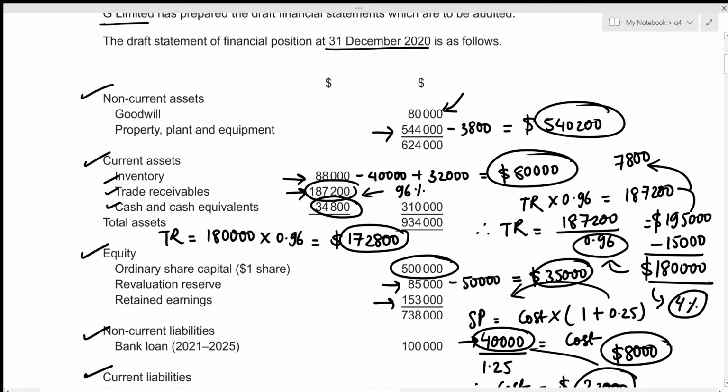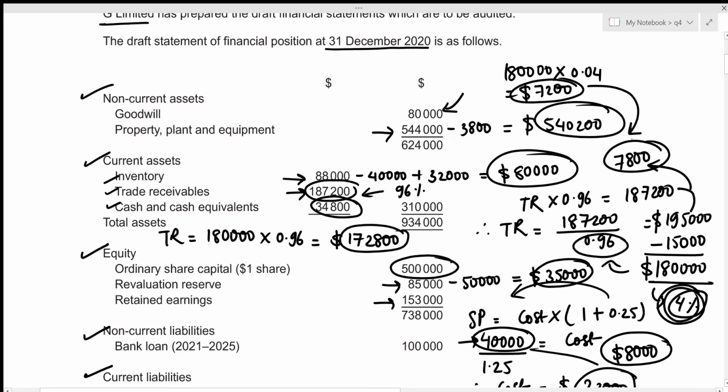And currently 4% of 180,000 is to be the provision for doubtful debts, right? So let's figure it out. That's going to be 180,000 times 4%, which we can write down as 0.04, which gives the new provision for doubtful debts the value of 7,200. So we can see that the actual value should have been 7,200, but previously we had included 7,800, which means that our provision for doubtful debts was overstated, right?